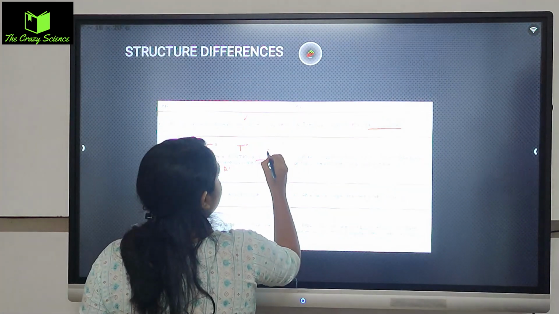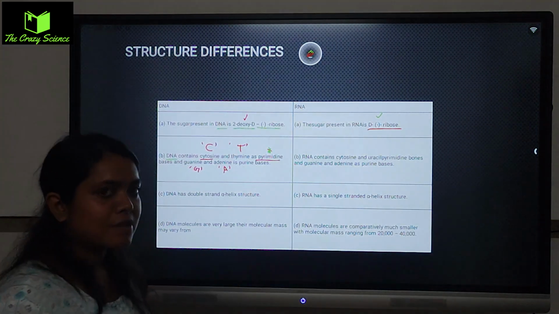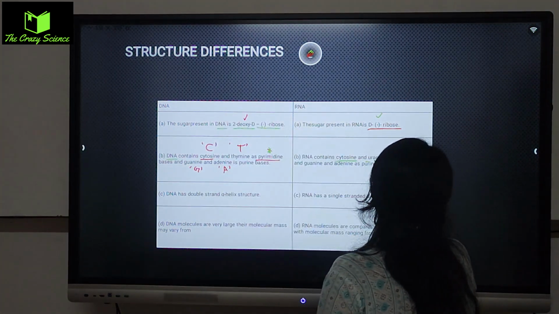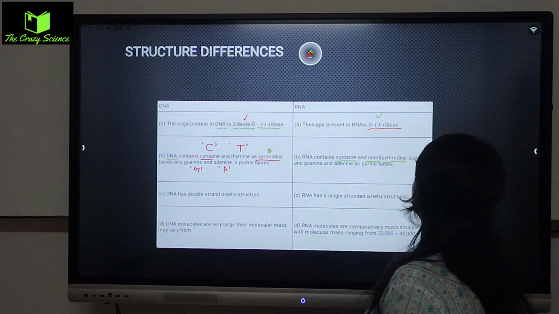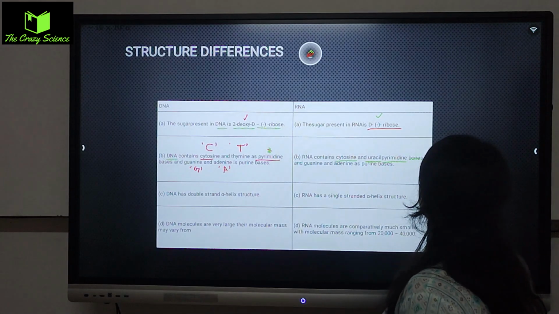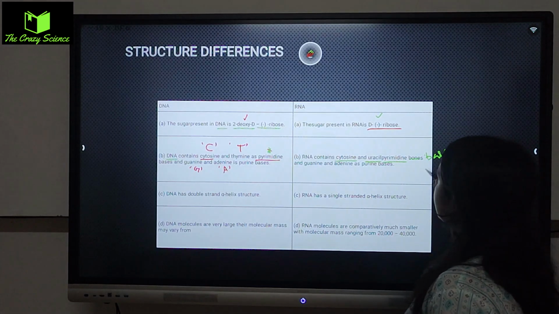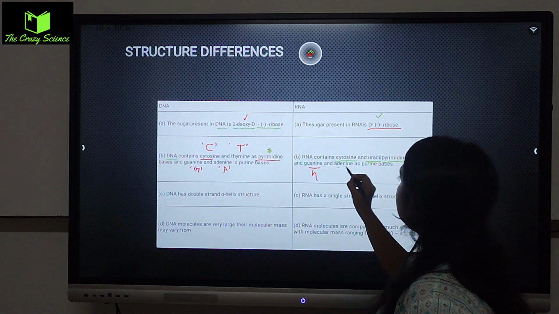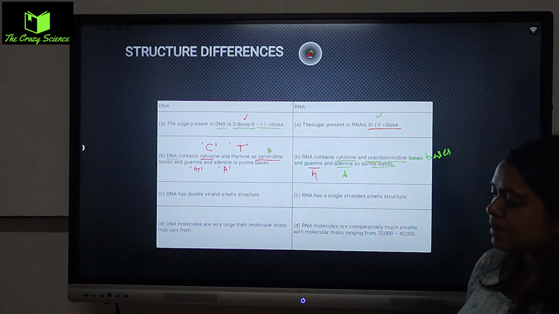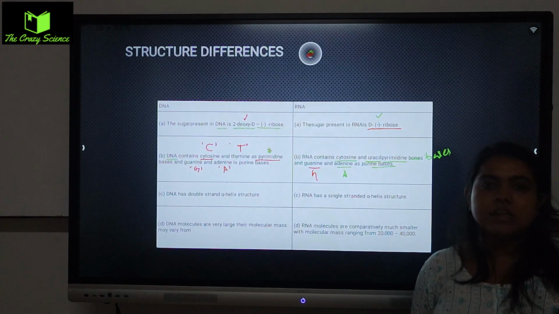RNA contains cytosine and uracil in the pyrimidine bases. Guanine, that is G, and adenine, that is A, will be in the purine bases. So both purine and pyrimidine will be there.